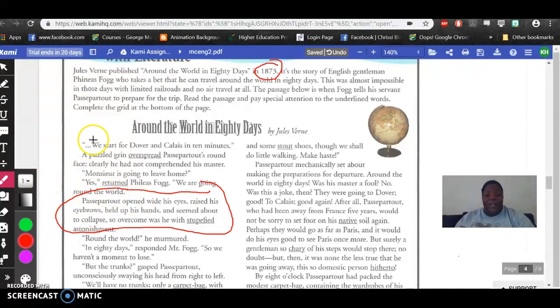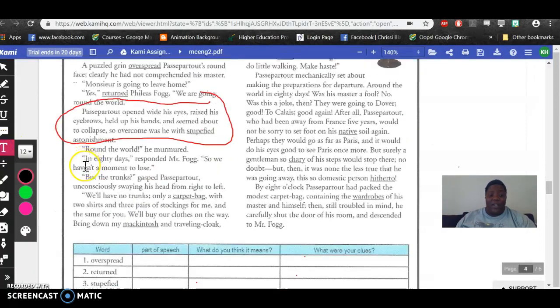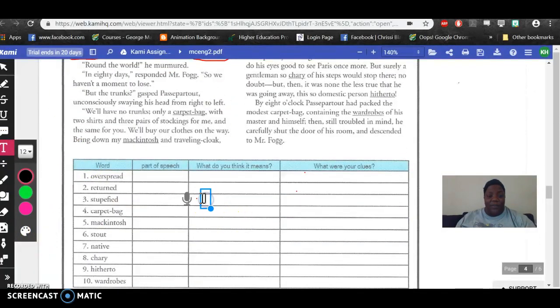We're talking about how he is just amazed, how they're going to go across on his trip around the world. And so, he's astonished, right? He raised his eyebrows like, what? Held up his hands and seemed about to collapse, okay? So to me, it's not so much the context clues or the root word, probably stupid, kind of sounds a little bit more confused. So I'm going to type in confused here.